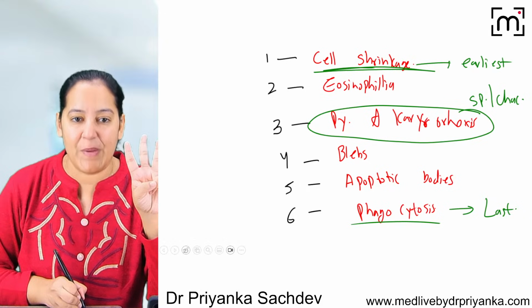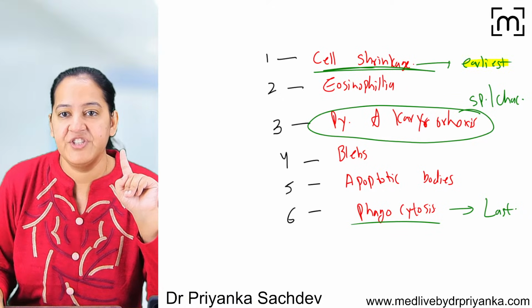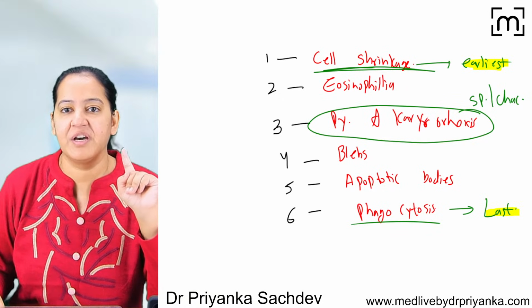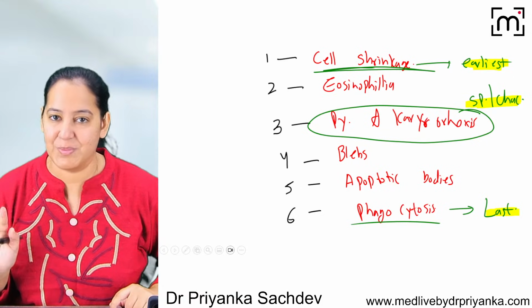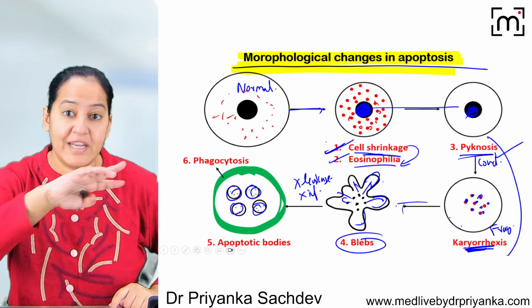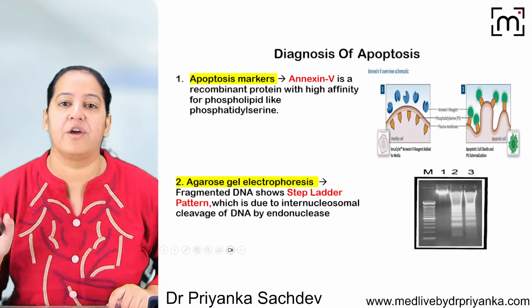So learn the three questions very clearly in your mind. The earliest morphological feature, the last morphological feature, and the most specific or characteristic morphological feature. How many of you got it? So please learn these three questions very clearly, and you should be able to enumerate as well as draw as well as understand. Try to draw maximum diagrams so that it fits in your permanent memory.